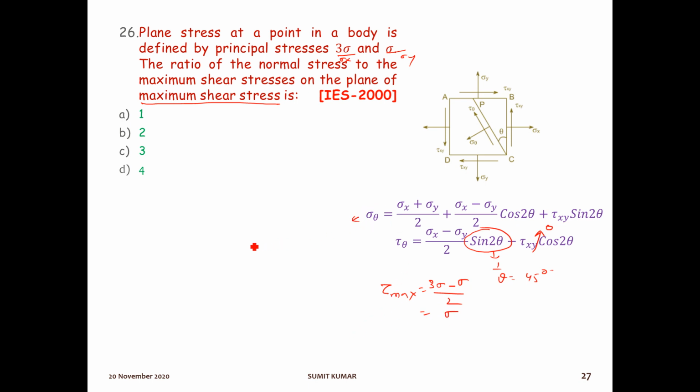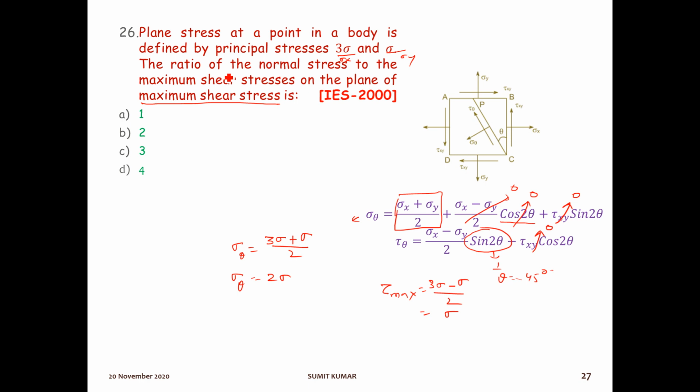Now find the normal stress, sigma theta. This term will be 0. For theta equal to 45 degree, cos 2 theta will be what? Cos 90. So it will be again 0. So the whole term will be 0. So remaining will be this one only, sigma x plus sigma y by 2. Sigma x is 3 sigma plus sigma y is sigma, by 2. So sigma theta, this normal stress at 45 degree, will be 3 sigma plus sigma, that is 4 sigma by 2, which is 2 sigma.